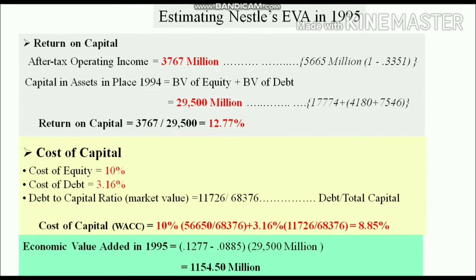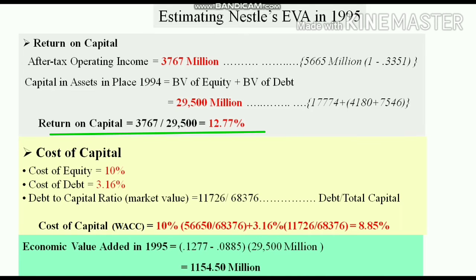We'll see an example to understand the economic value added concept. Here we will try to calculate the EVA of Nestle in 1995. First we need to calculate return on capital. For that we need after tax operating income divided by the capital invested. So here after tax operating income is 3,767 million divided by investment capital of 29,500. So we got 12.77 percent return on capital. The second variable which we require is cost of capital.